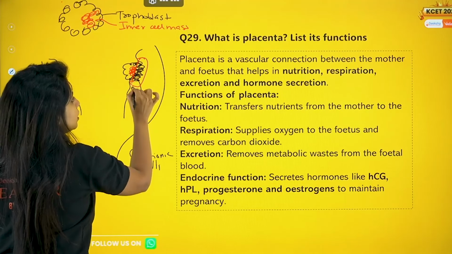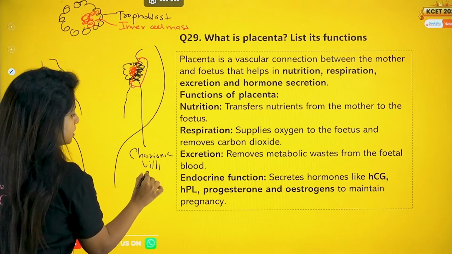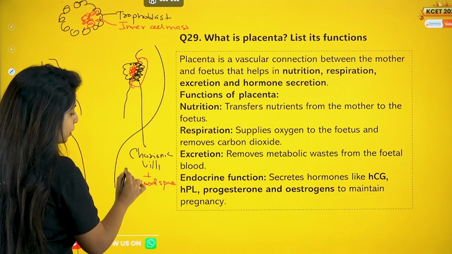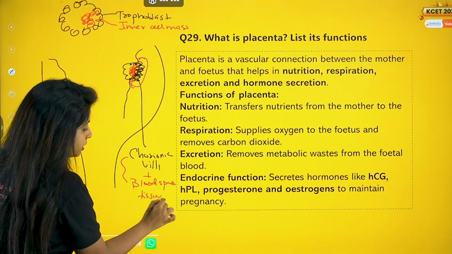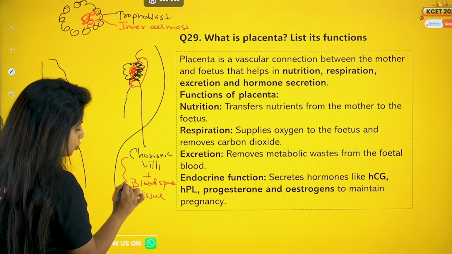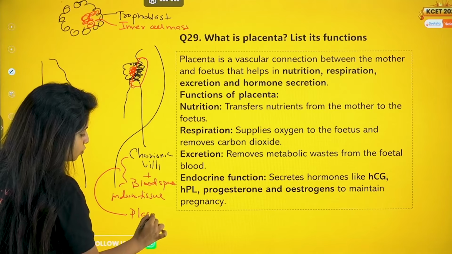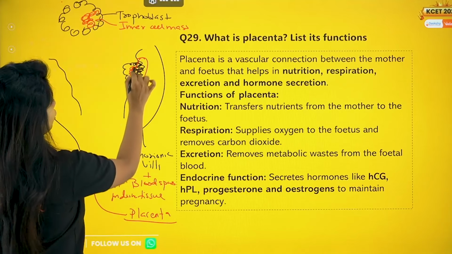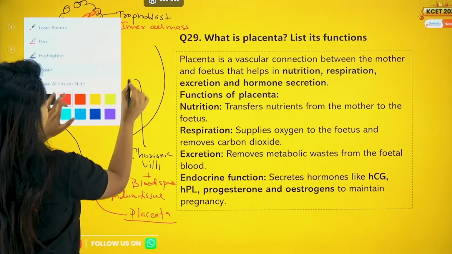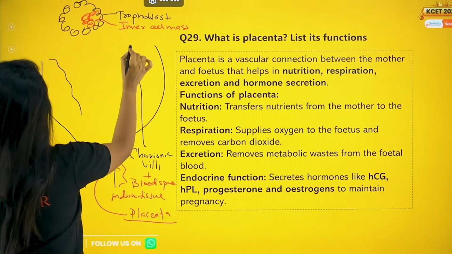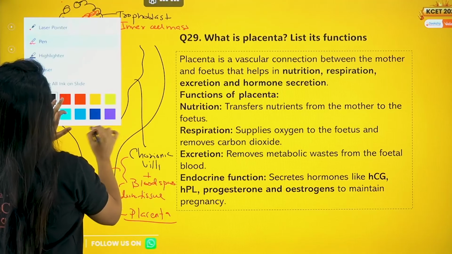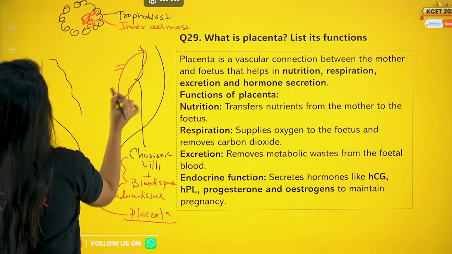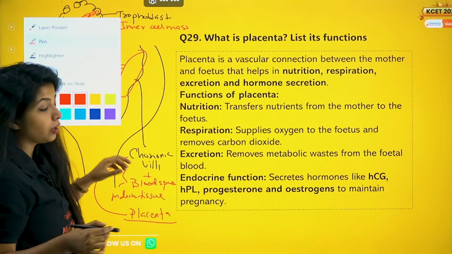Together, both of them, the blood-filled spaces as well as some part of the maternal tissue, my dear children, now form a structure that is known as placenta. So if at all we see now, there will be placenta, and attached to it, with the help of only trophoblast, chorionic villi formation, right?